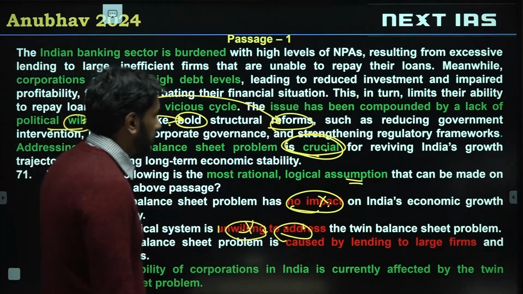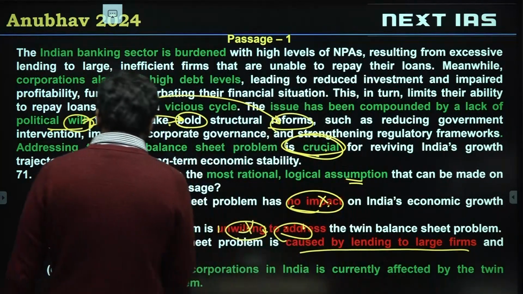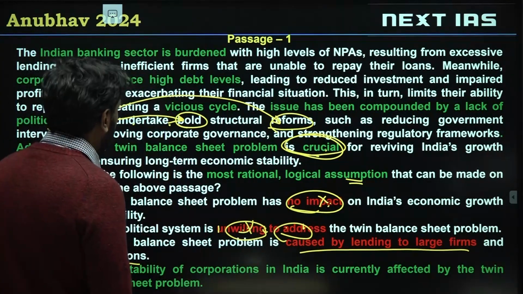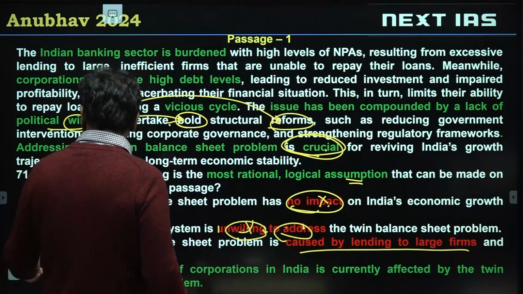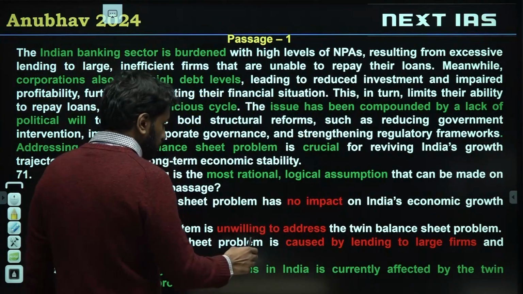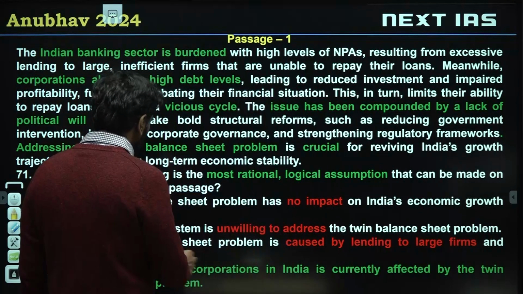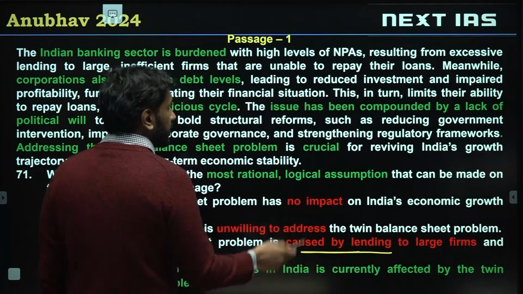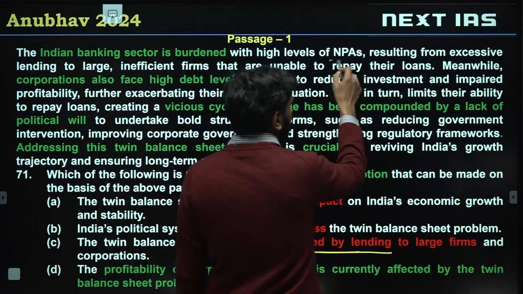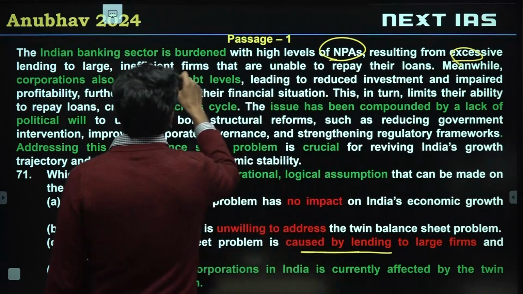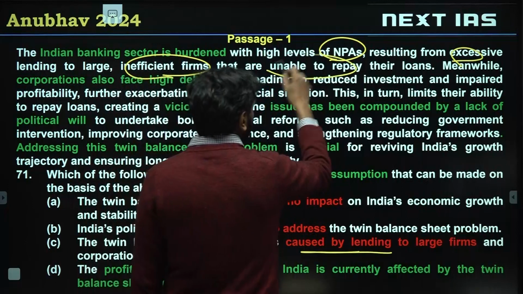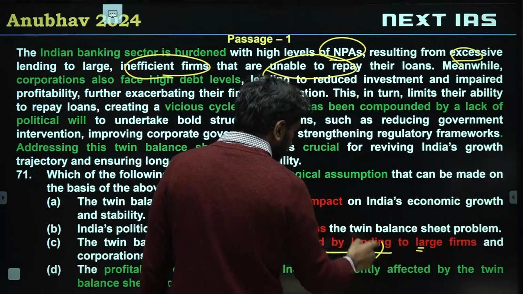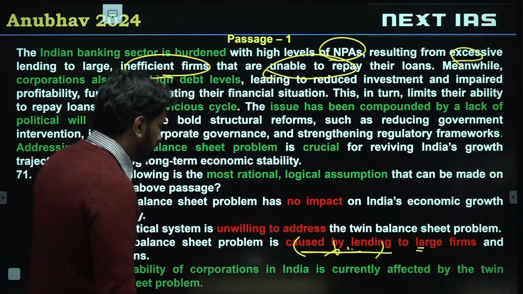C, the twin balance sheet problem is caused by lending to large firms and corporations. Now if you look at it, it's not option C. Many students might pick it because it sounds like the twin balance sheet problem is caused by lending, right? But it's caused by lending in a specific way, lending where NPAs are generated. Excessive lending to large inefficient firms that are unable to repay, right? It's not based on the size of the firm, but the kind of lending that is being done. So C is invalid.